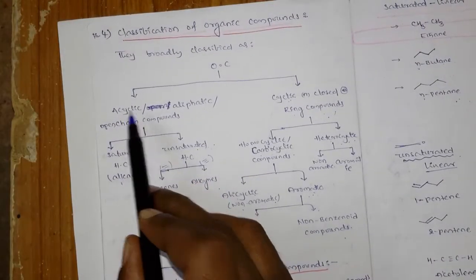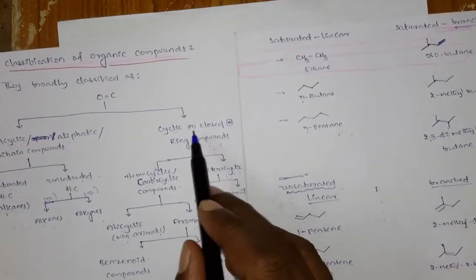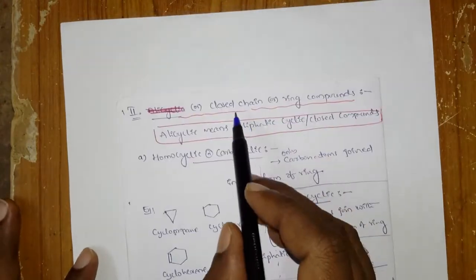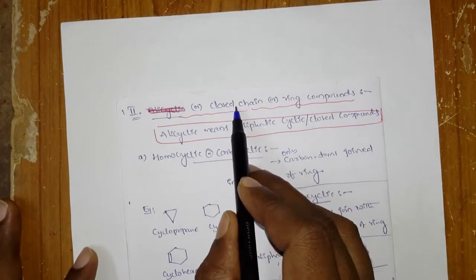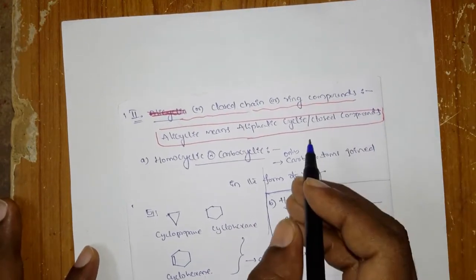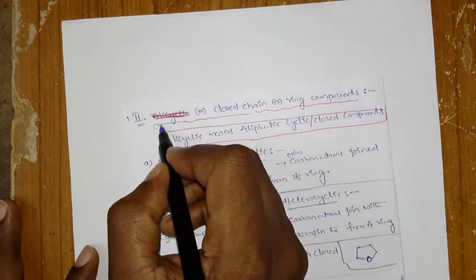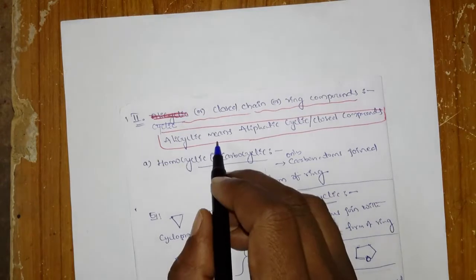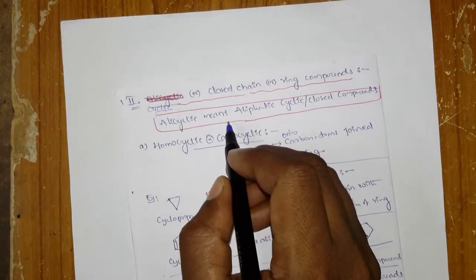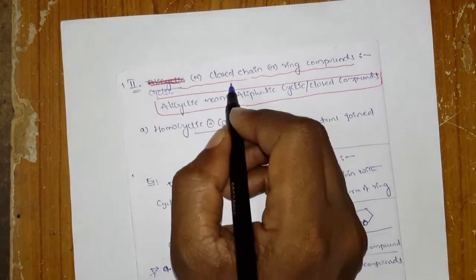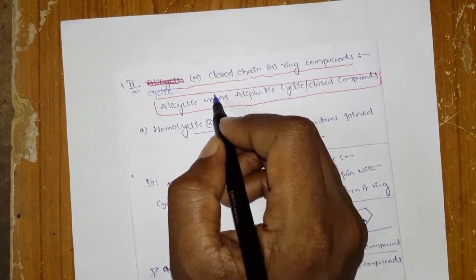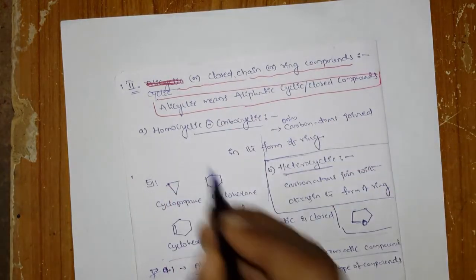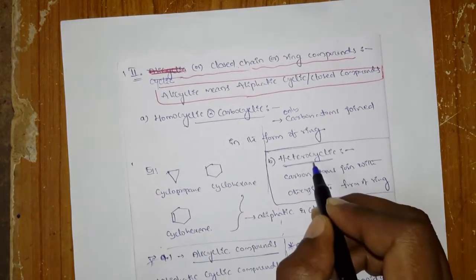With this, the acyclic aliphatic compounds are over. Next we are going to see the cyclic compounds: closed chain or ring compounds. What I said, the closed chain compounds or ring compounds are again two types, homocyclic and heterocyclic.